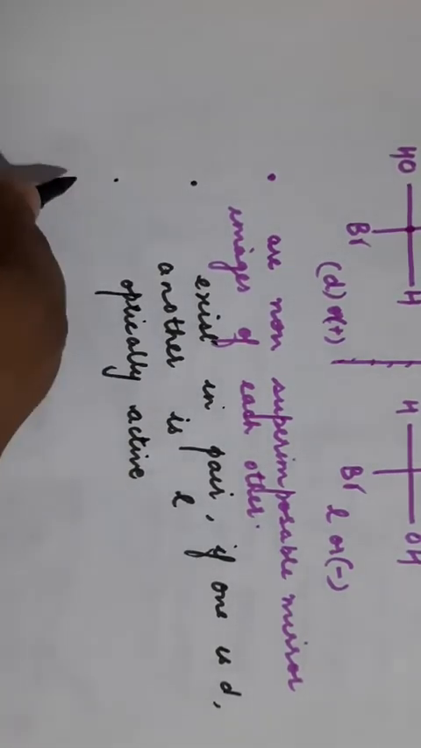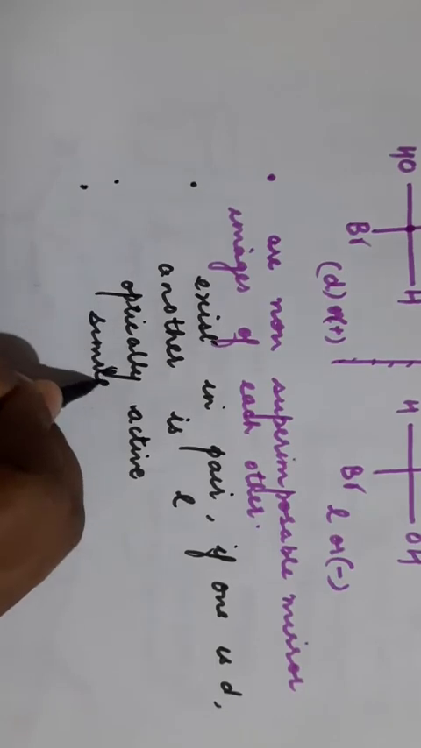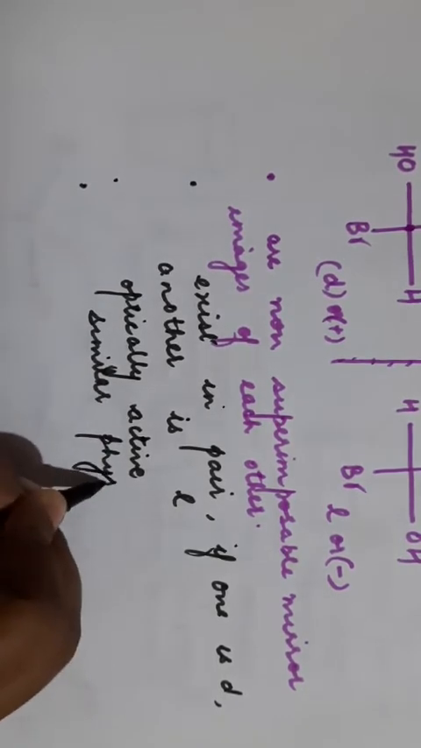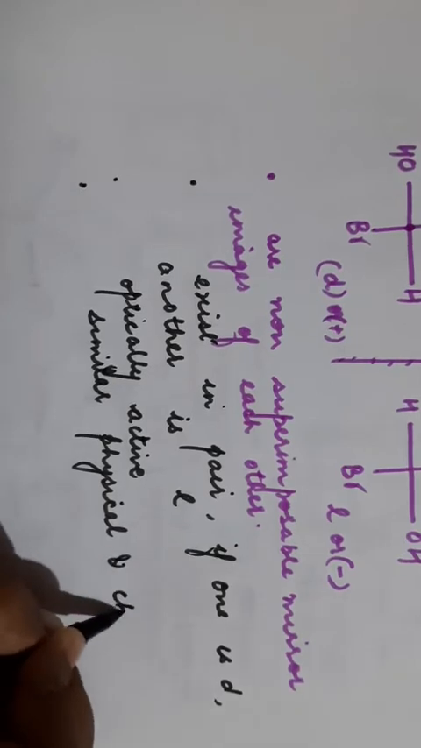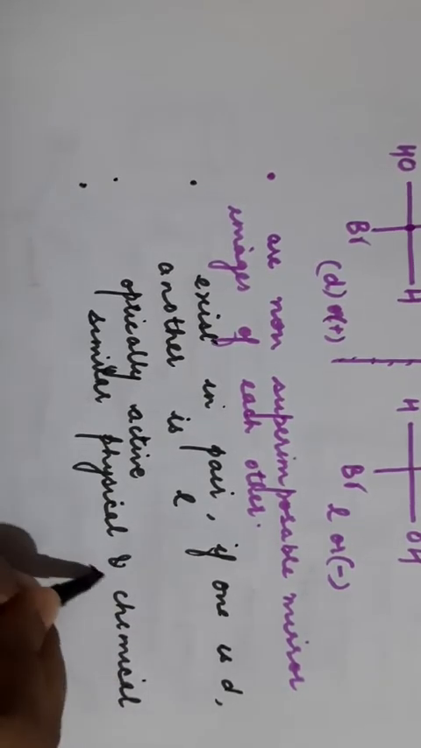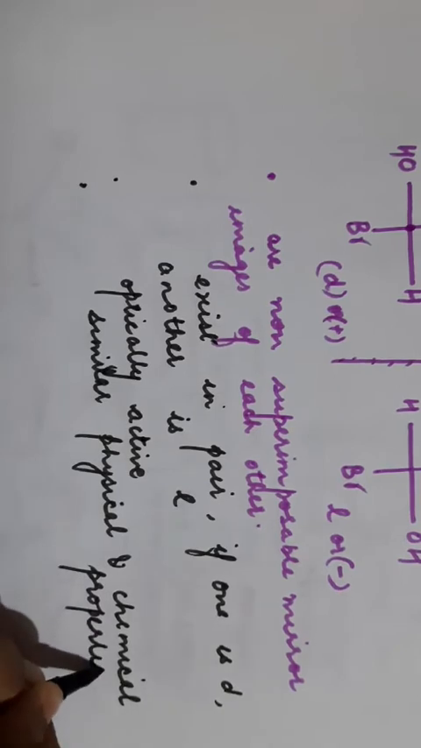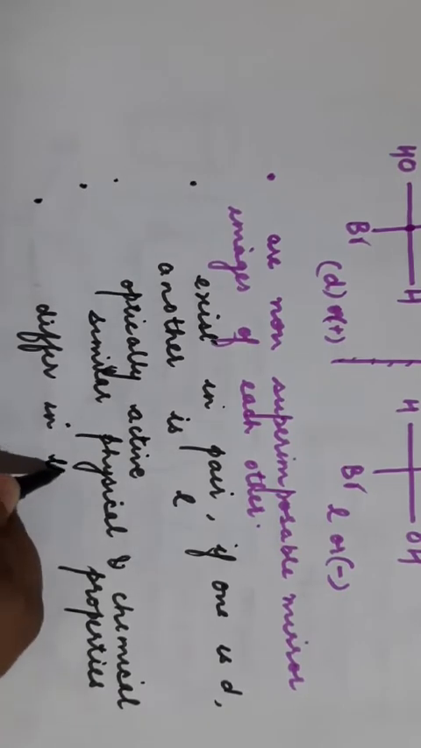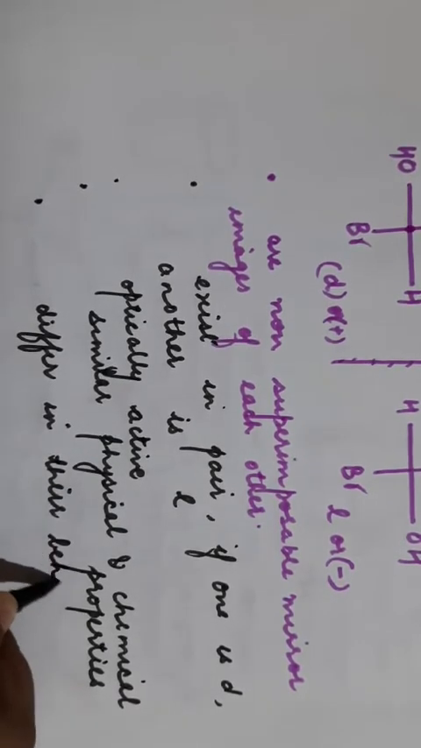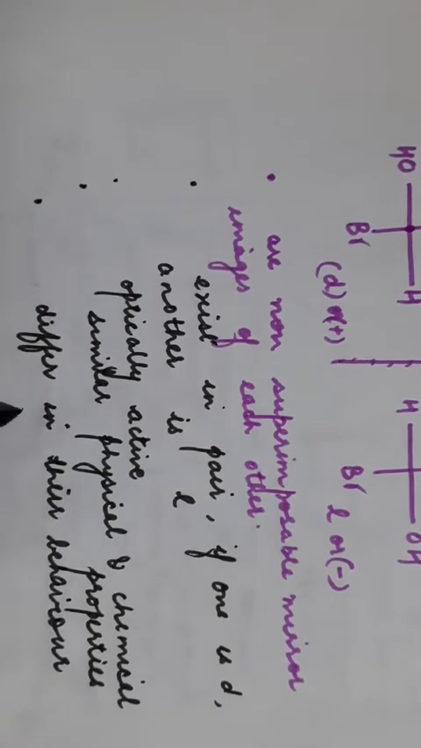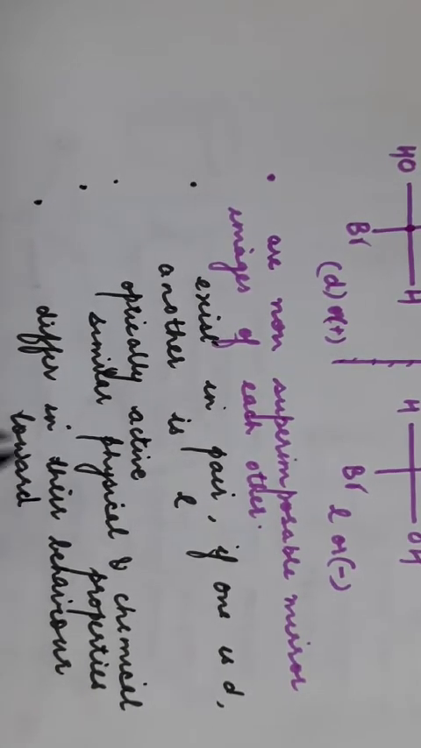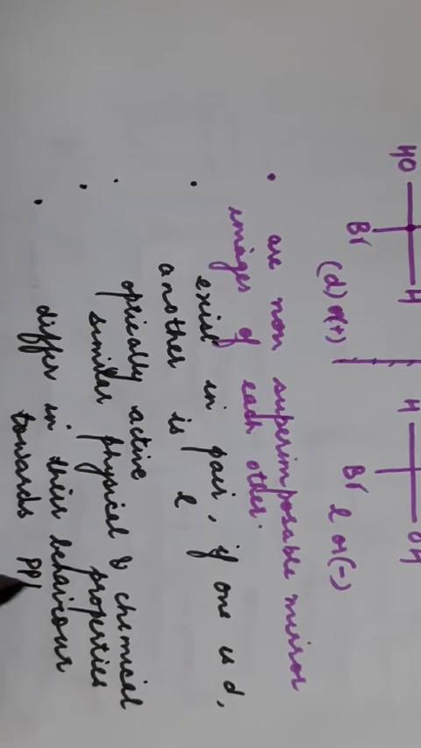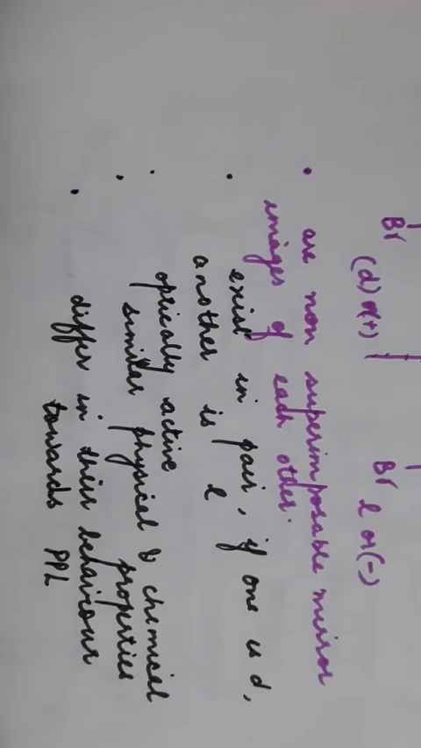Clear? Then they have similar physical and chemical properties, but their biological properties are much different. They differ in their behavior towards PPL, plane polarized light. If one is dextro, or if one rotates light towards right, another will rotate it towards left. So these are enantiomers. We will take some other examples of enantiomers.